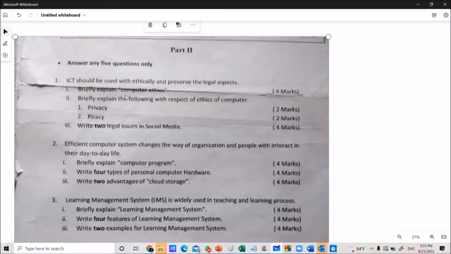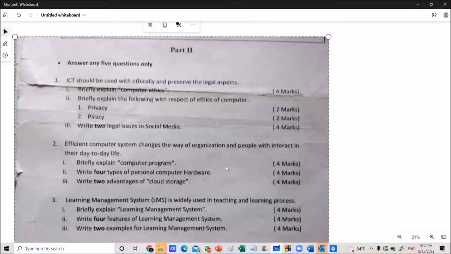Read the first question. ICT should be used ethically and preserve the legal aspect. Question 1 asks, briefly explain computer ethics.